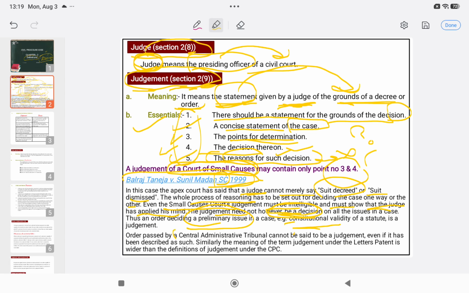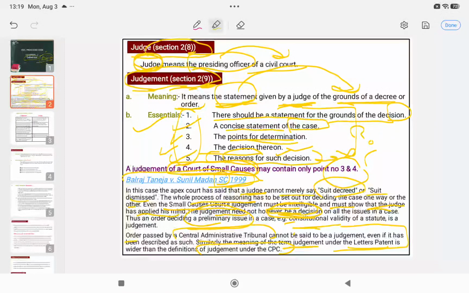Now, the order passed by the Central Administrative Tribunal, you cannot say that is a judgment, even if it has been prescribed as such. Even if it contains all these essentials, we cannot say that the order passed by CAT is a judgment. Similarly, the meaning of the term judgment under the Letters Patent is wider than the definition of judgment given under CPC. Students, this para is very important for you from the point of view of your preliminary examination as well as your interview.